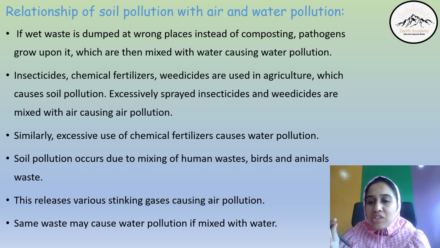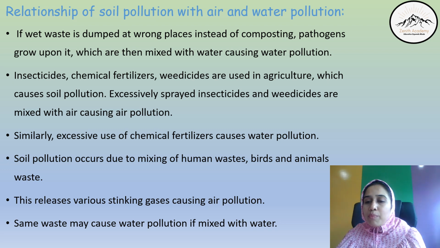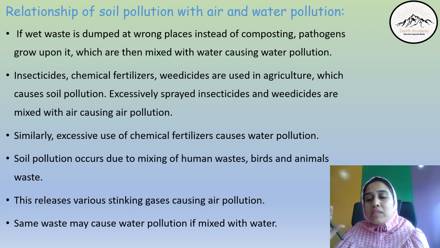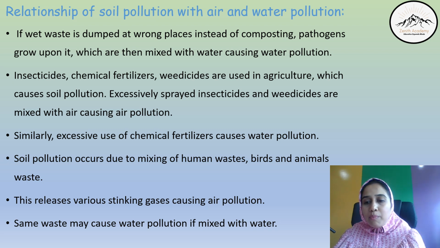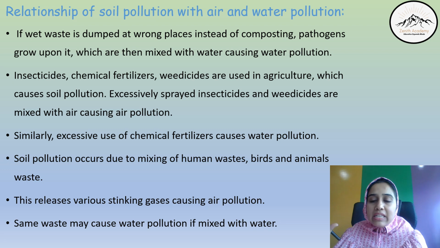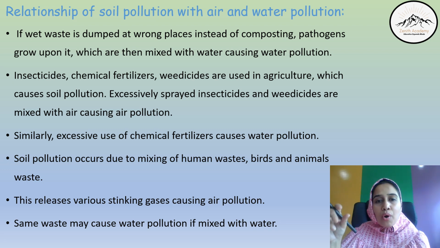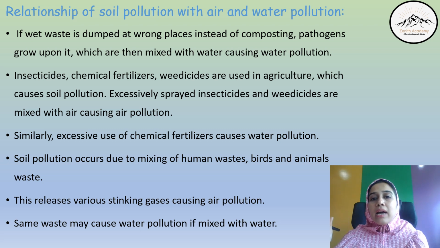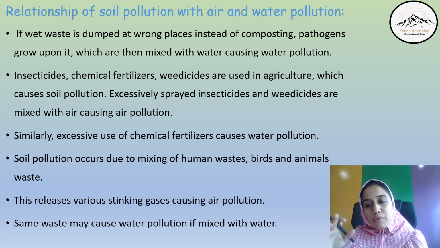The main point is the relationship of soil pollution with air and water pollution. How is soil pollution directly affected by air and water pollution? If wet waste is dumped at wrong places instead of being composted, pathogens grow on it, and then they are mixed with water, causing water pollution.